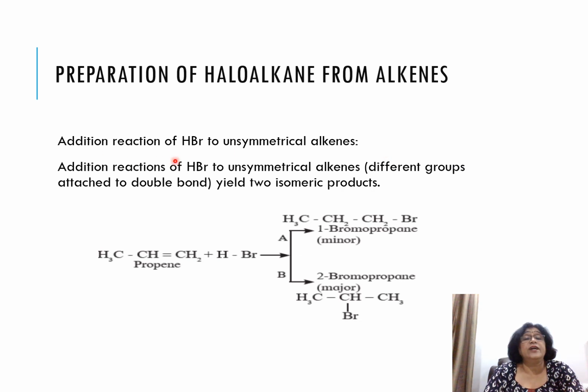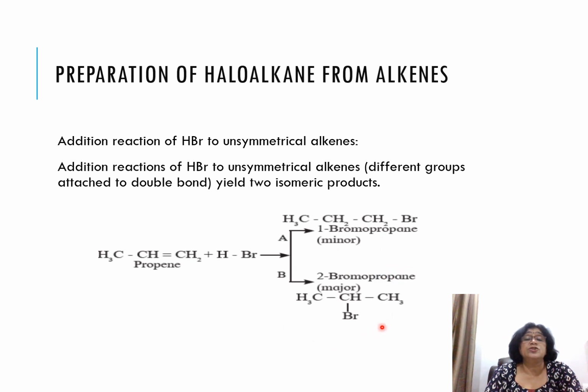Okay. So, addition reaction of HBr to unsymmetrical alkenes. When unsymmetrical alkenes react with an unsymmetrical reagent, the negative group goes to the carbon having less number of hydrogen atoms. That is Markovnikov's rule. So what two things can be formed? Either H goes on this carbon and bromine goes on the next carbon, then 1-bromopropane will be formed. Or if Br goes on the second carbon and H goes on the third carbon, then 2-bromopropane will be formed. Now, which will be formed? Whose chances of formation are more?